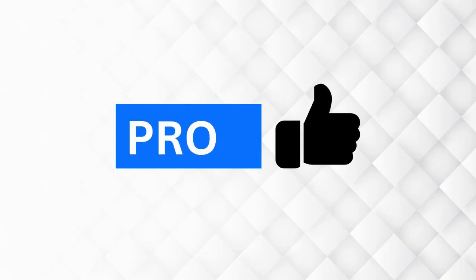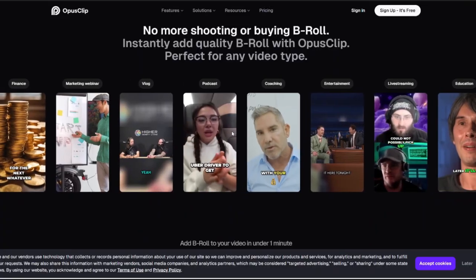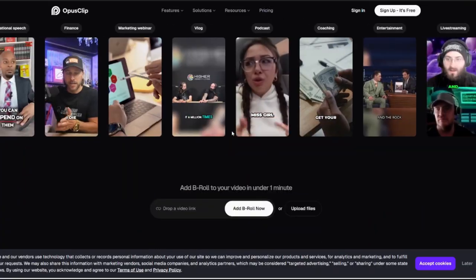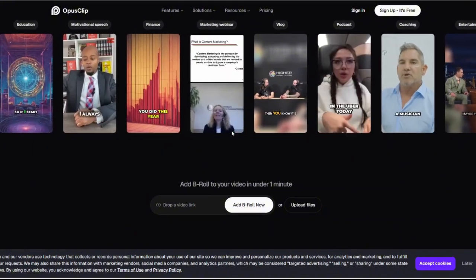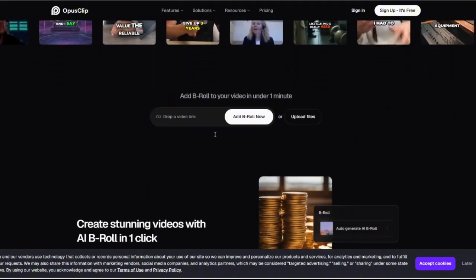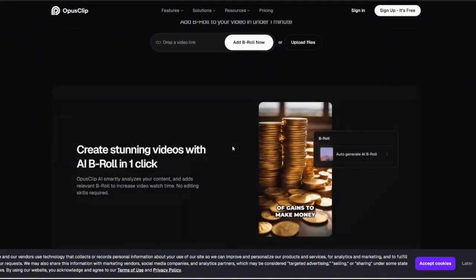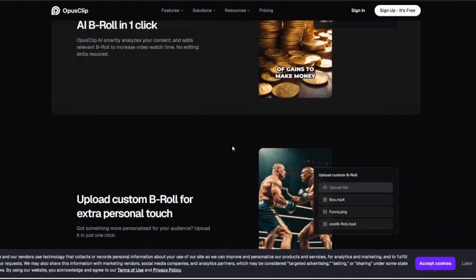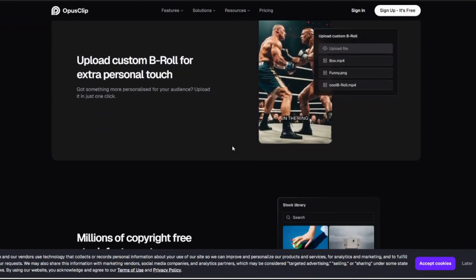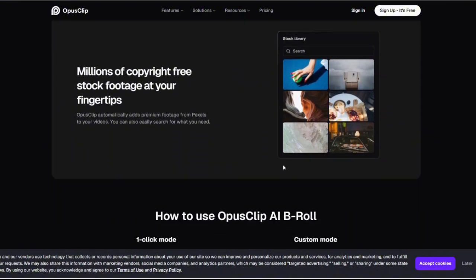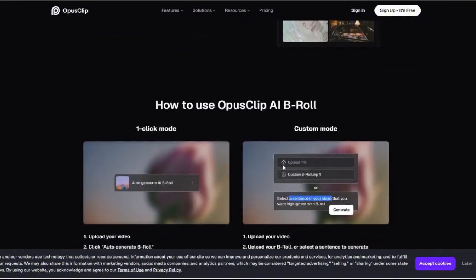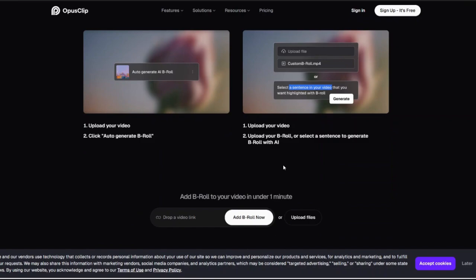The pros of Opus Clip. Fast and automated clipping. AI selects key moments and helps you reduce manual efforts. AI B-roll integration. This enhances storytelling with relevant visuals. Virality score. It helps you identify the most engaging clips for social media. Easy social media integration. You can export optimized clips for various platforms.